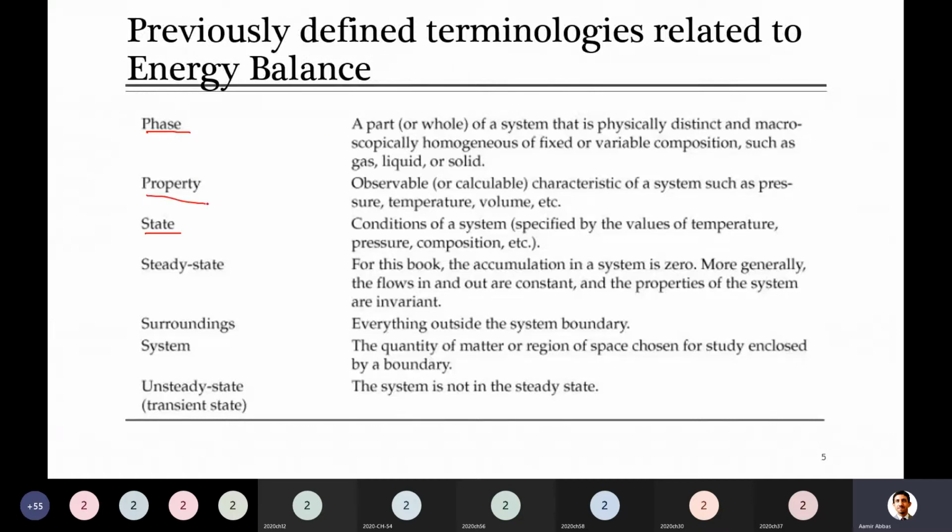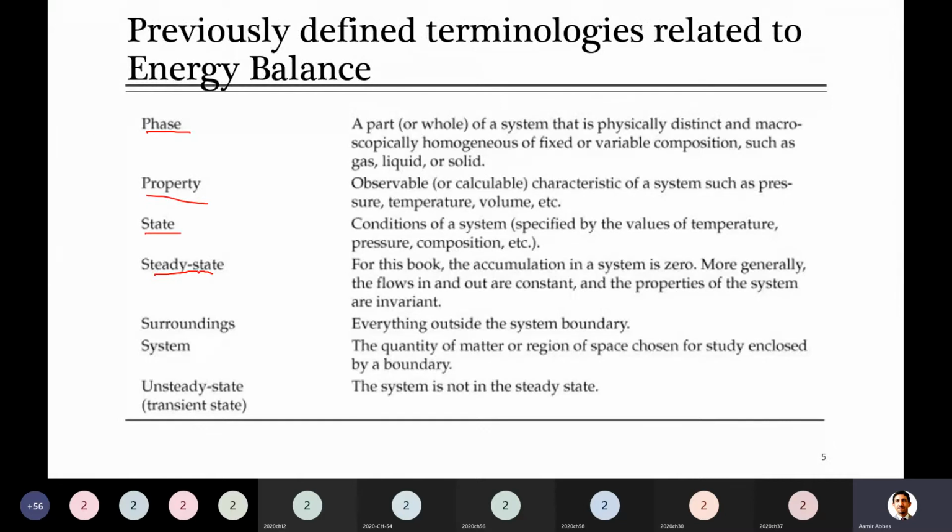Property was anything which you can observe or calculate. Observe means you can measure it directly, or you can calculate it with the help of other characteristics or properties. Any measurable or calculable characteristic of a system is called a property. A few examples are given here; you can look at the various others. Then there was steady state. I think you remember steady state and unsteady state very easily.